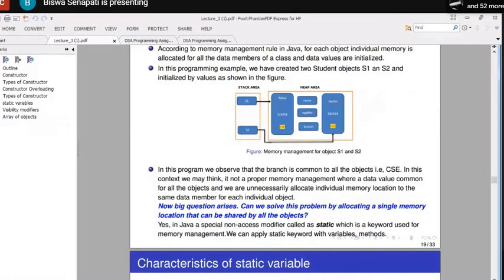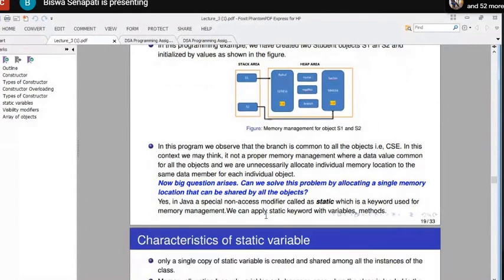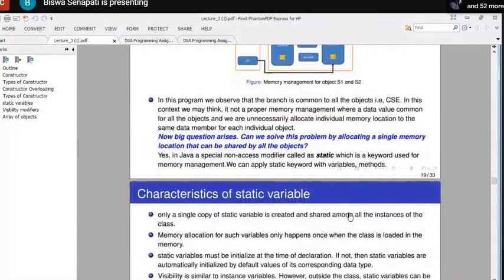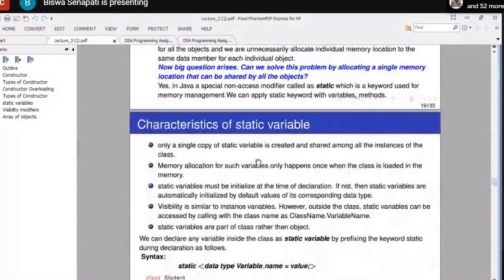So now the big question arises: can we solve this problem by allocating a single memory location that can be shared by all the objects? The answer is yes. In Java, a special non-access modifier called static, which is a keyword used for memory management. We can apply the static keyword with variables and methods. So what are the characteristics of static variables?